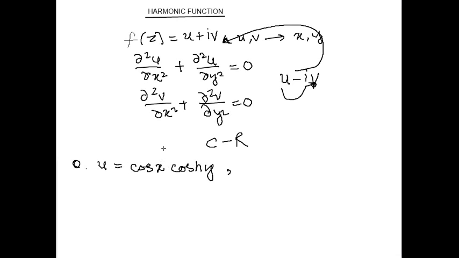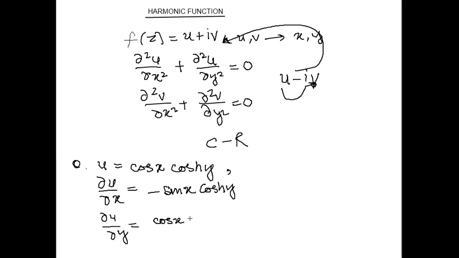First we have to find the derivatives. So what is del u by del x? It is minus sin x cos hyperbolic y, treating cos hyperbolic y as constant. Next, the first order derivative with respect to y. When we differentiate with respect to y, cos x stays as it is, only we differentiate cos hyperbolic of y. The derivative of cos hyperbolic of y is sin hyperbolic of y. Clear? So these are the first order derivatives.